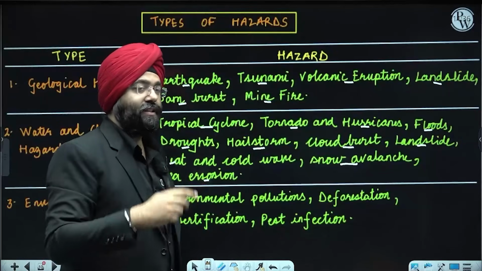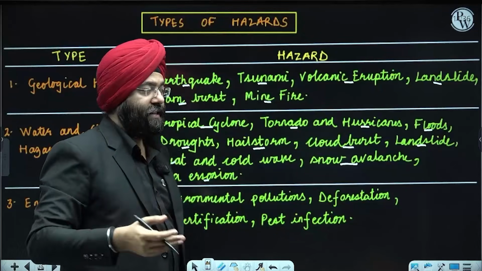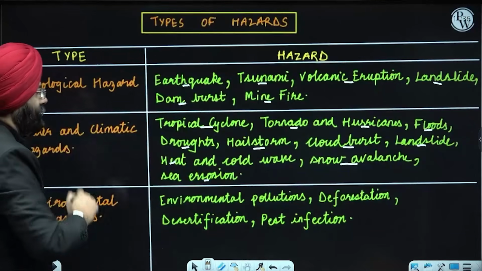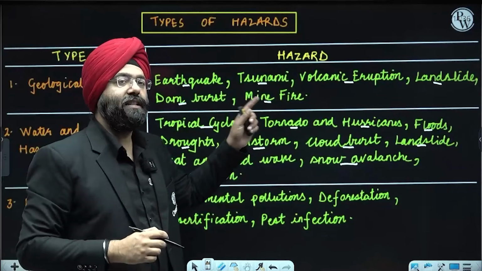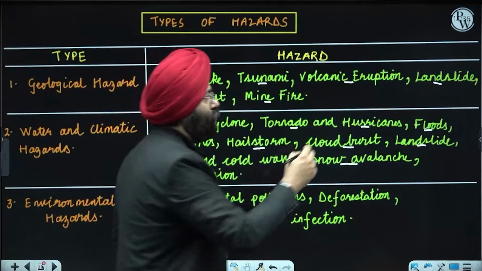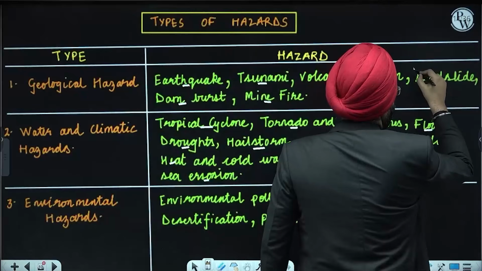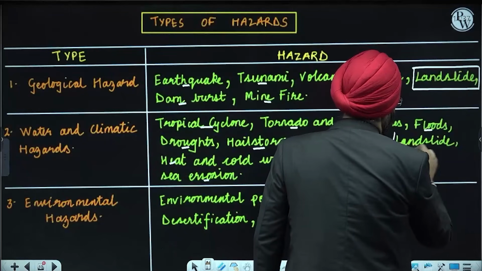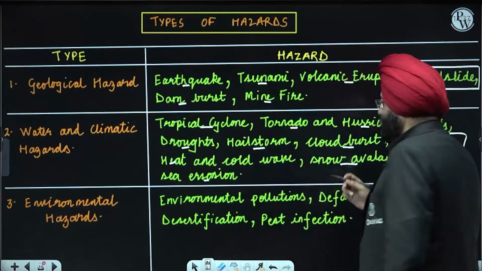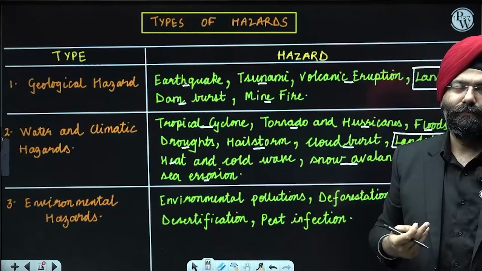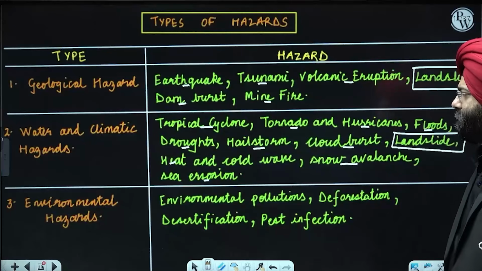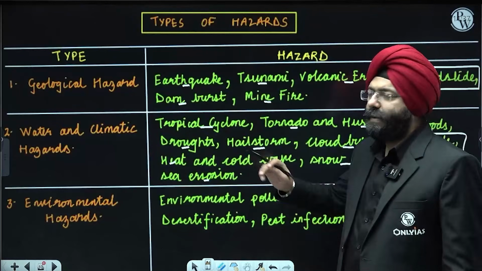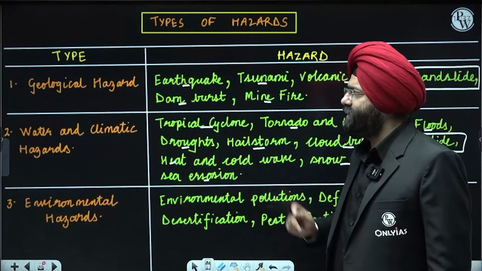Clear? Because landslides are of various forms. Some of them are related to the water and the climatic hazards. That is why it has been put into both categories. So this should be taken as an exception, or not an exception, but as an understanding that it is present over here also and here also. So it is something that UPSC can pick up. Clear? Okay.